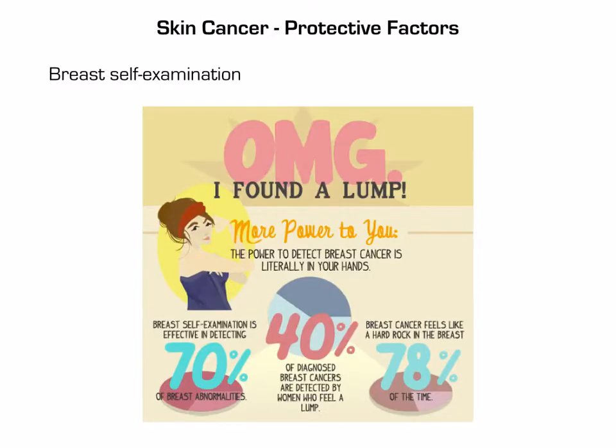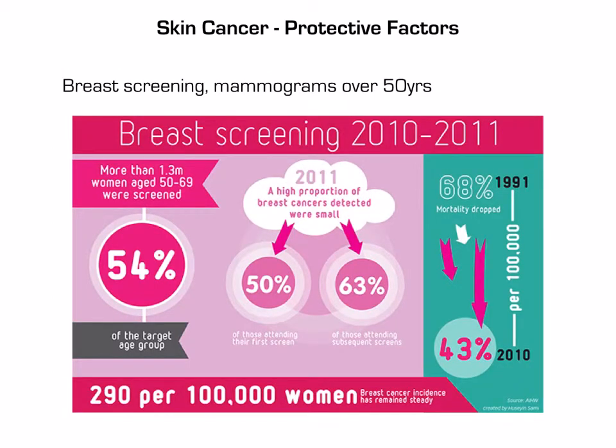Breast cancer protective factors include breast self-examination. Breast cancer will often present as a lump, and if that lump is detected early, the likelihood of survival is very high. Breast screening or mammograms for those over 50 years is also a protective factor because, again, if the breast cancer is detected early, there's a high likelihood of survival.